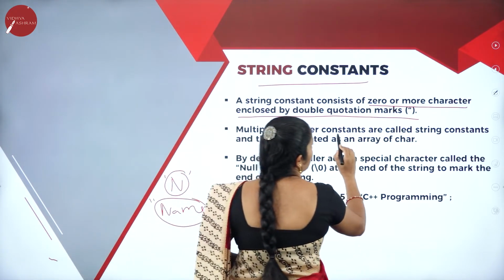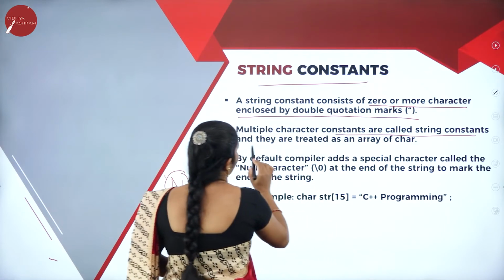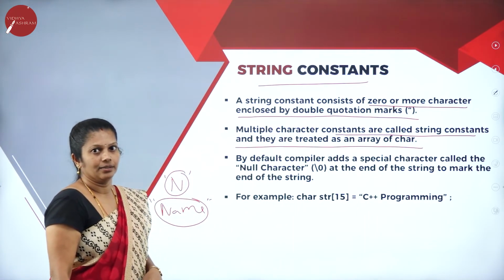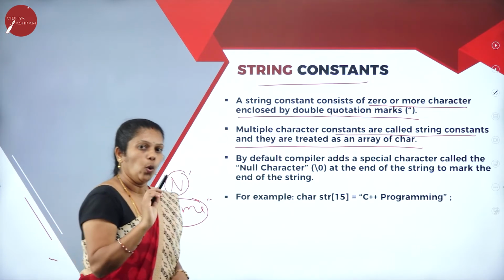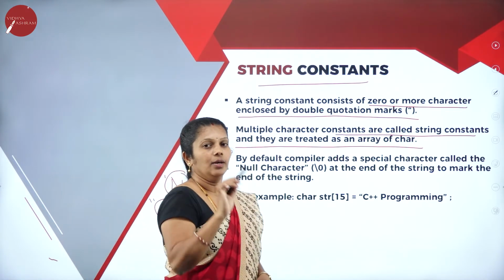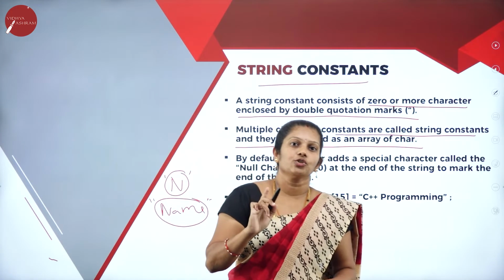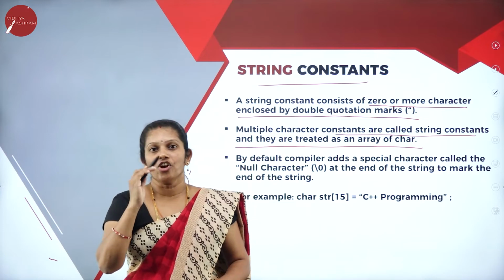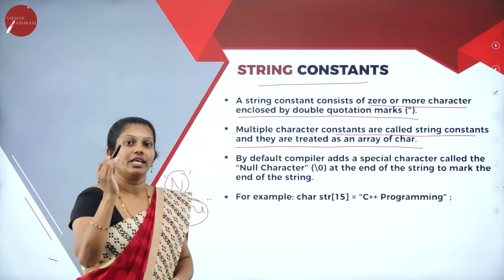Multiple character constants are called string constants and they are treated as an array of characters. Why is it called an array of characters? Because an array is nothing but a collection of homogeneous elements. If I say array of characters, it means all the elements are of type character.